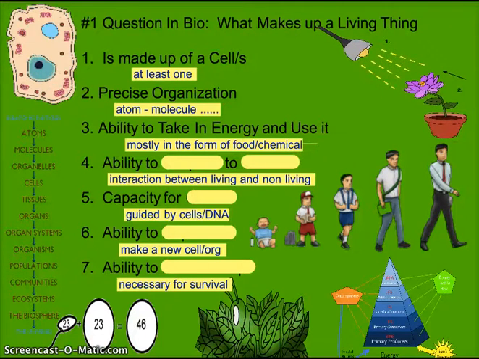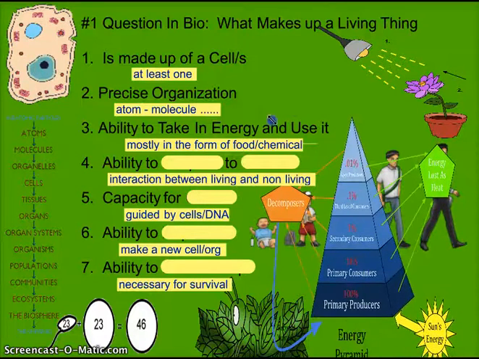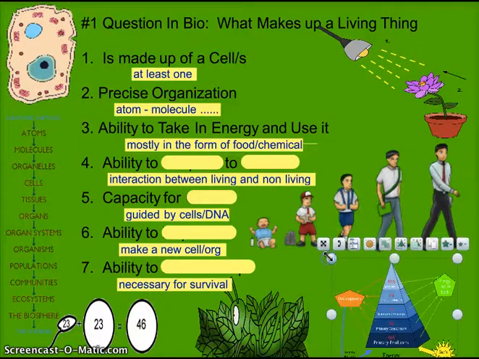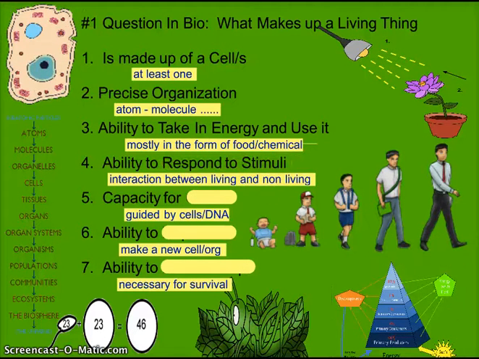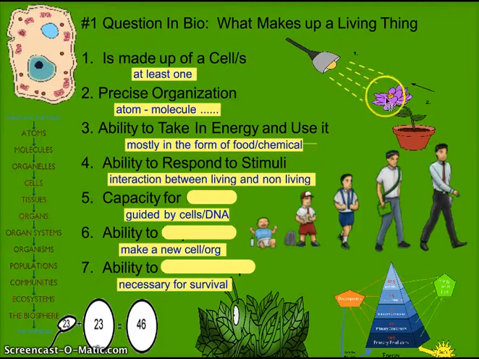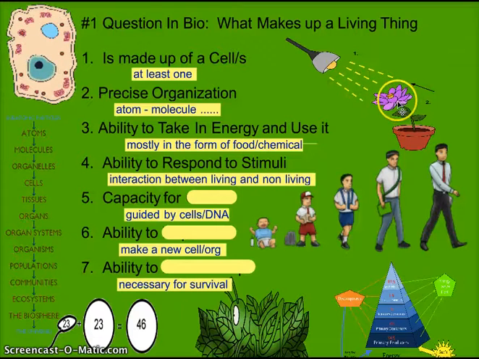This is a food pyramid, or an energy pyramid, I should say. And it shows levels of energy being transferred from one organism to another. Next, the ability to respond to an external stimulus. Keep in mind that not all organisms move. They do react to external stimuli, like in this case, light, making the plant lean over to the side.